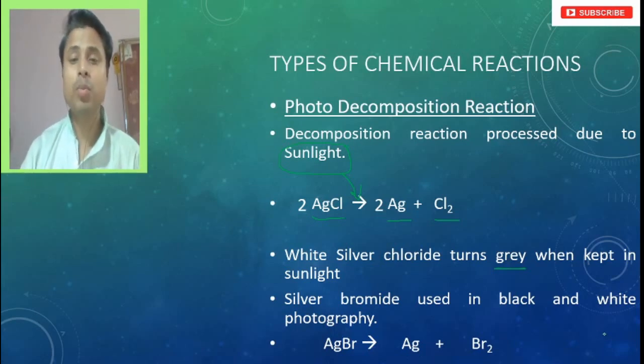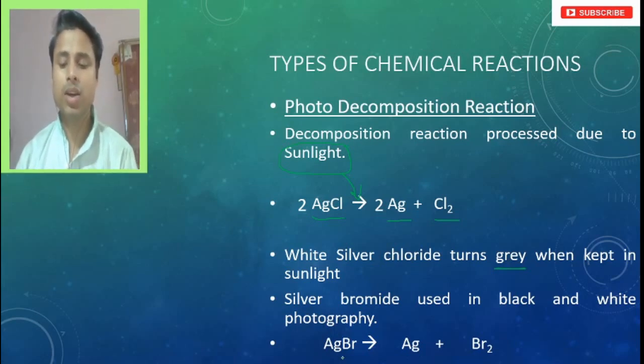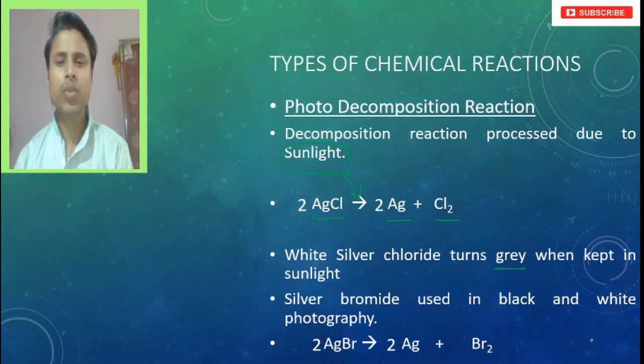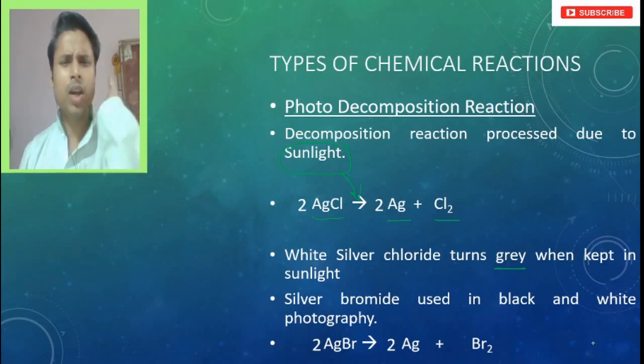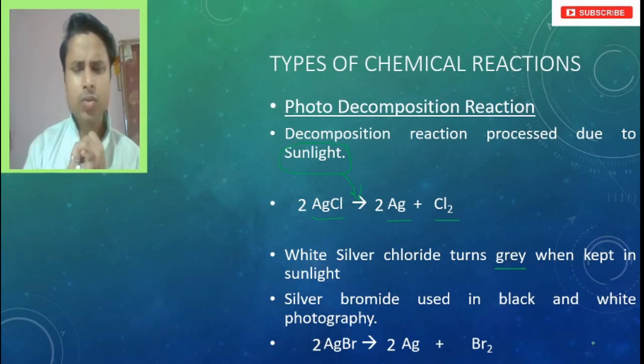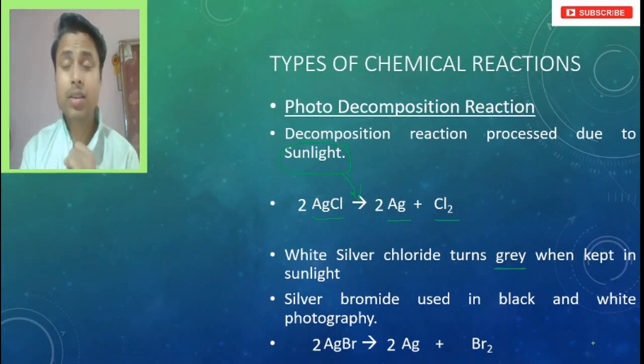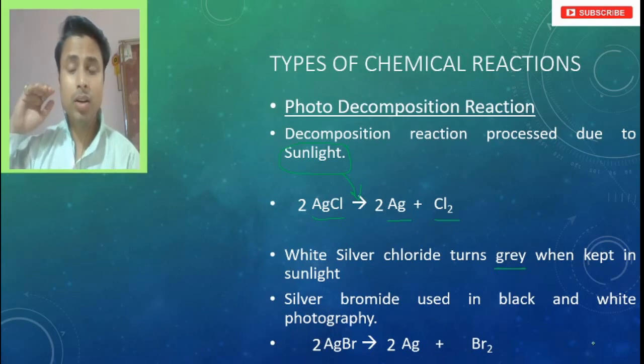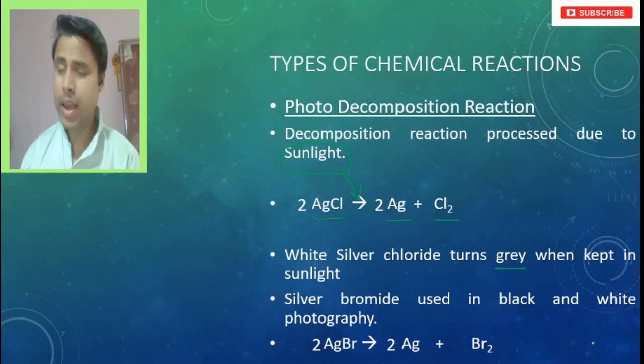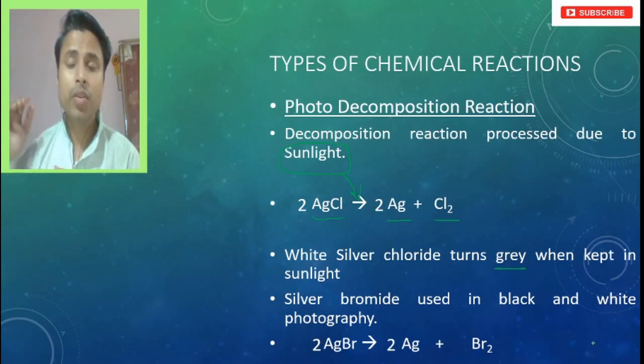So what do we have to do? Bromine is 2, so here we have to make it 2, and then this silver also we have to make 2, so it is now balanced. So we have seen the 3 types of decomposition. Could you tell me what are these 3 types? Yeah, first one, thermal decomposition. The second one, electrolytic decomposition. Exactly. The third one, photo decomposition. Very good. So these are the 3 types of decomposition.